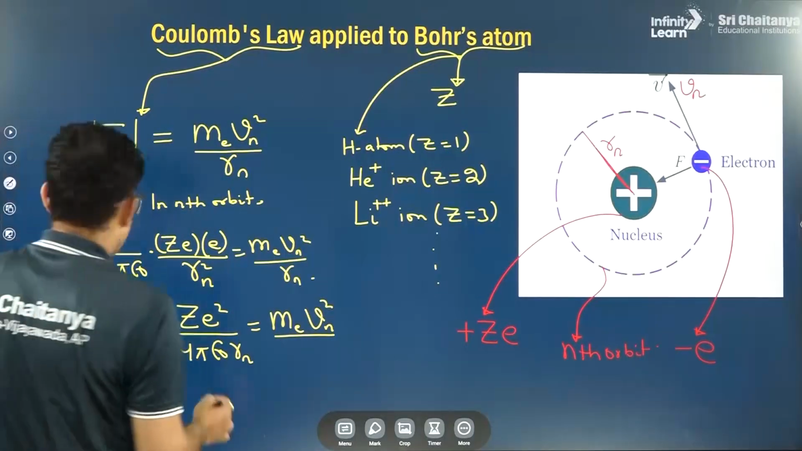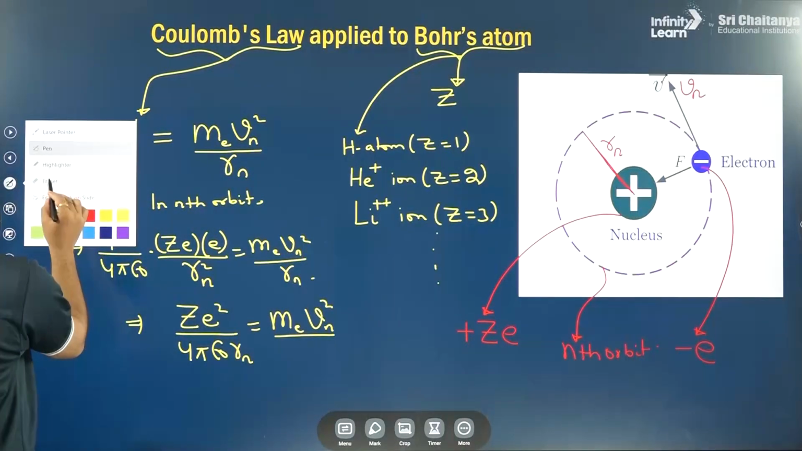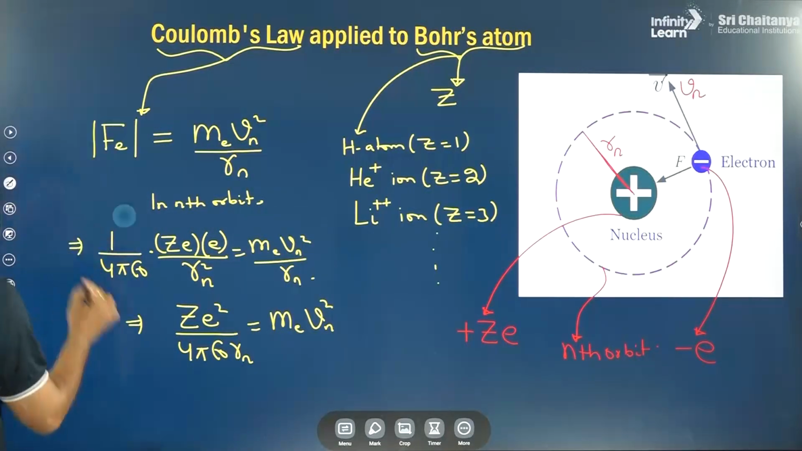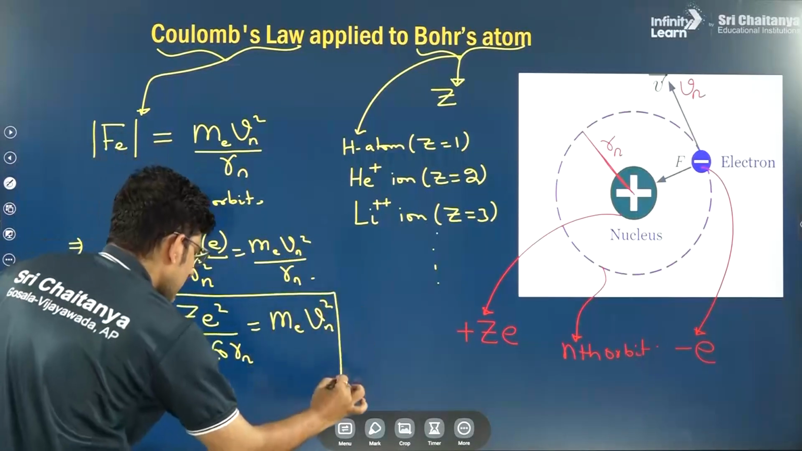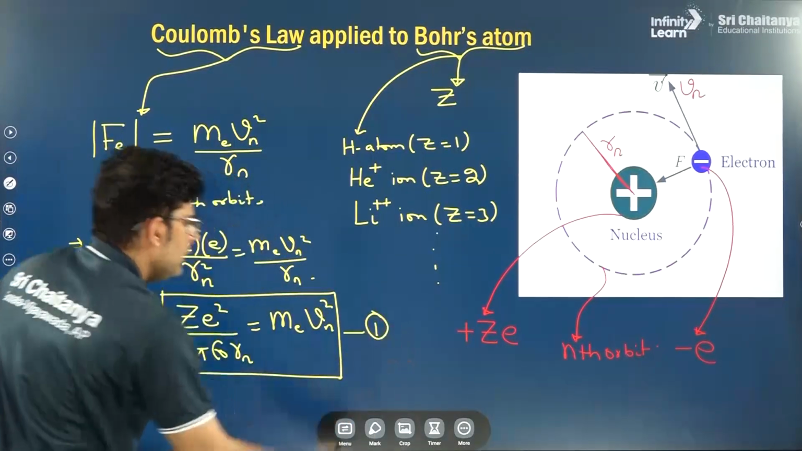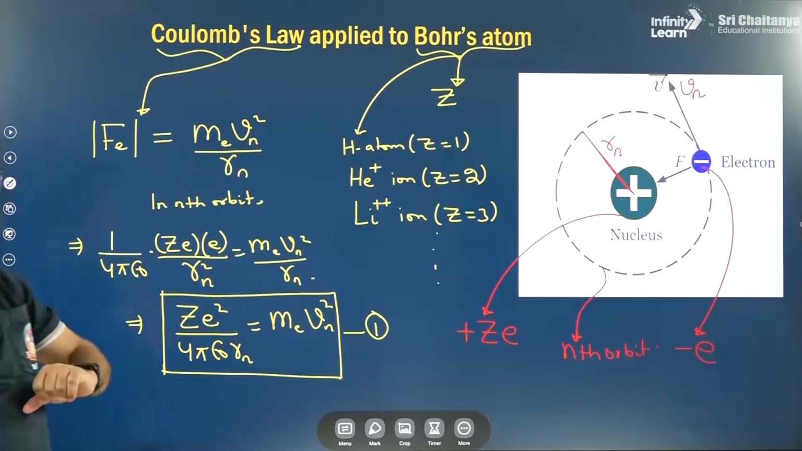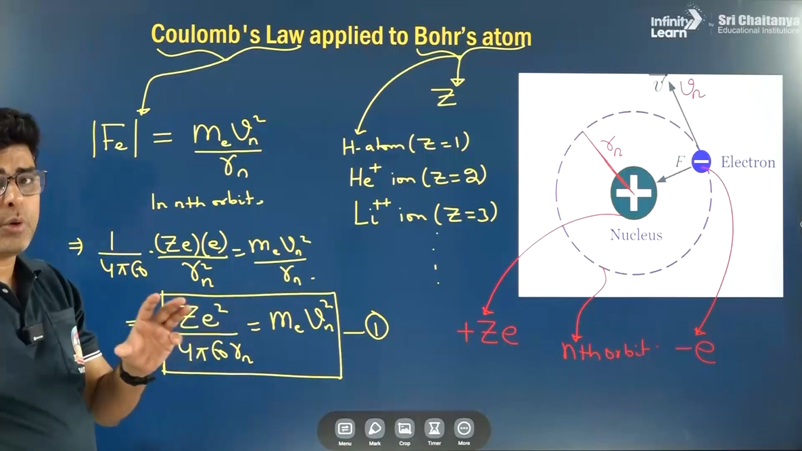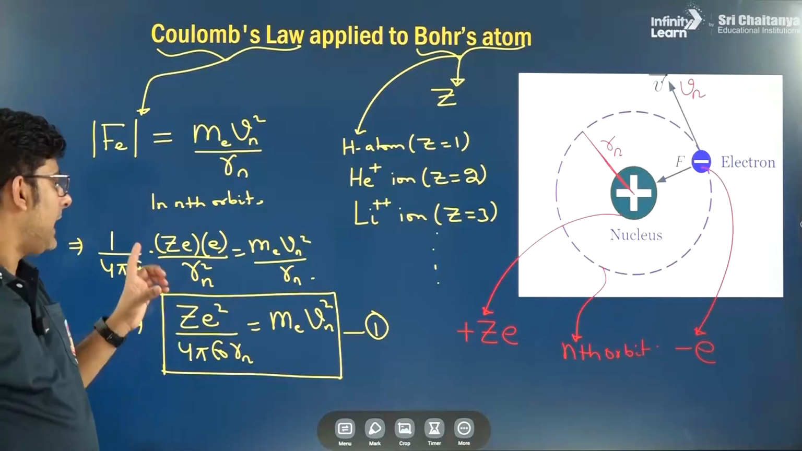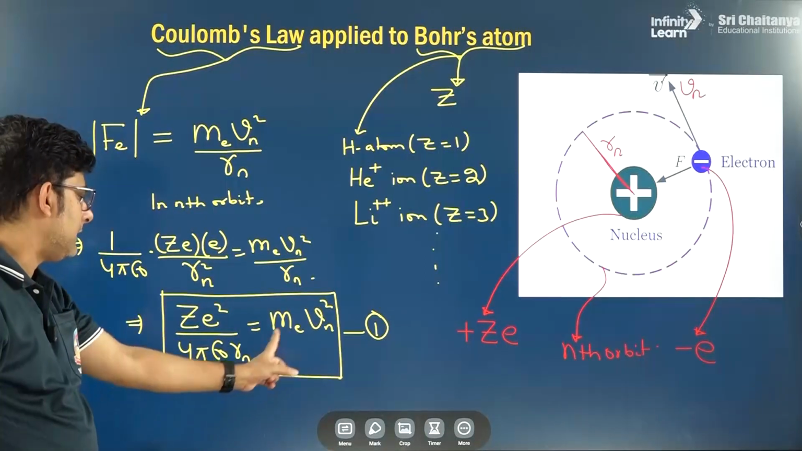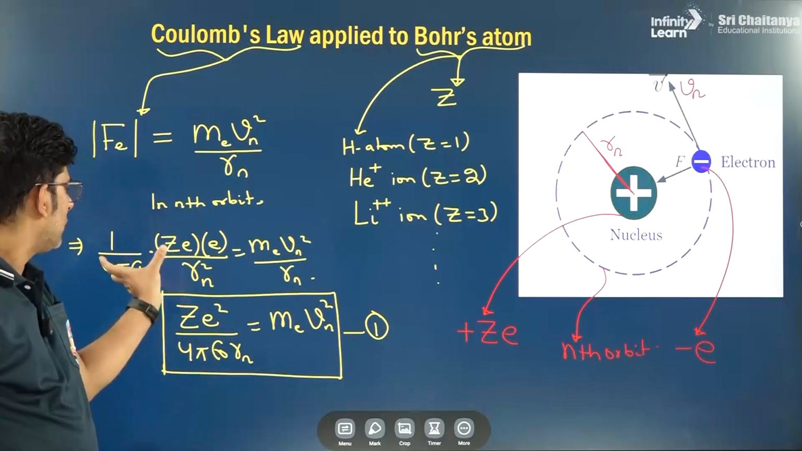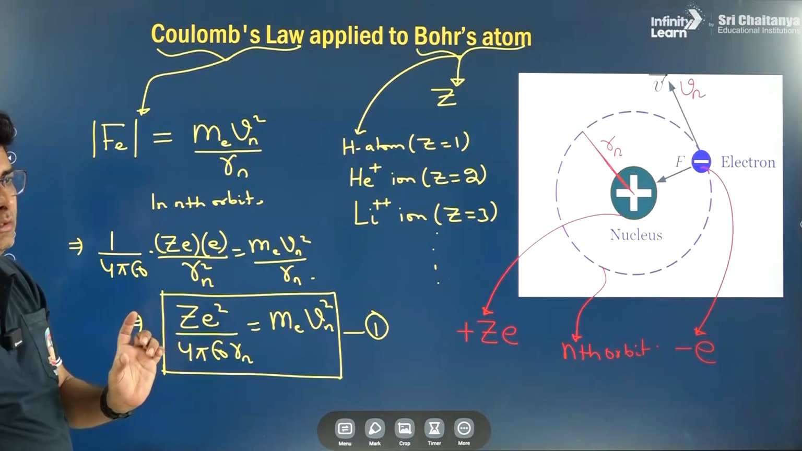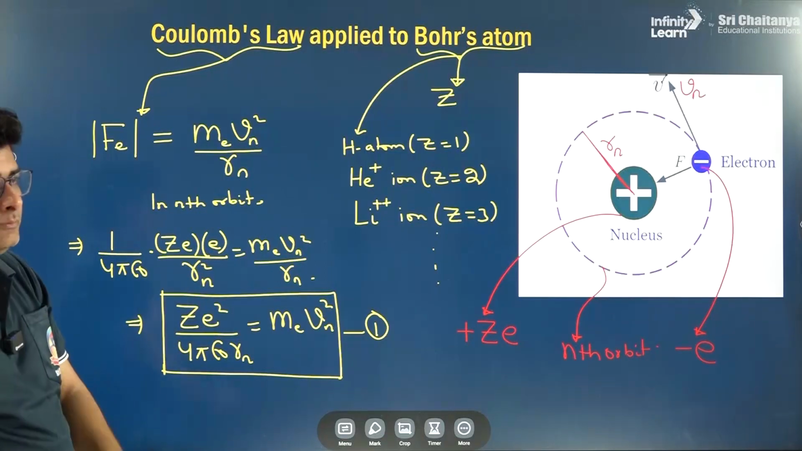Rn cancels. So this is the first important equation that we get using Coulomb's law. The electron can stay in fixed orbits which have been assigned the principal quantum number n, and for the nth orbit, if the radius is Rn and the speed of the electron is Vn, then the Coulombic attraction equals m v square by R. Clear? So this is one thing we should be knowing.